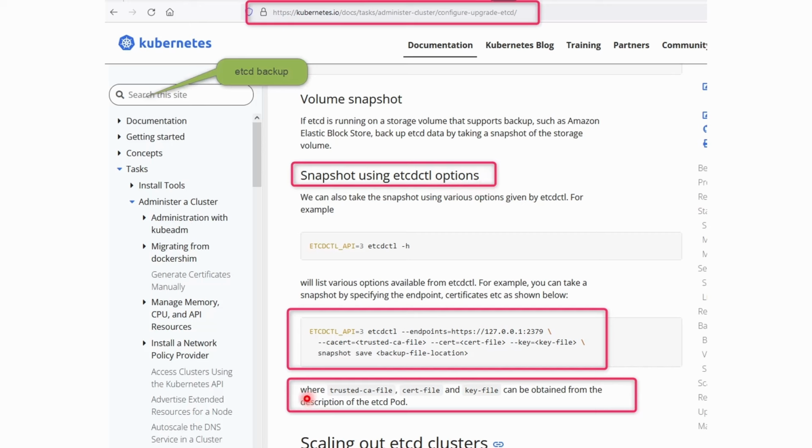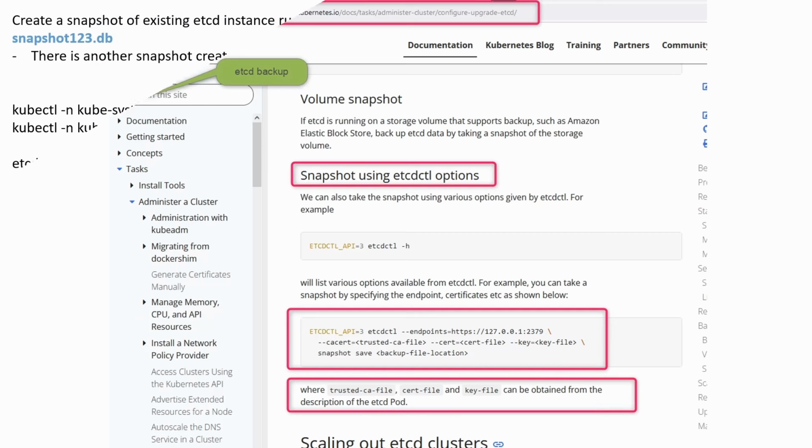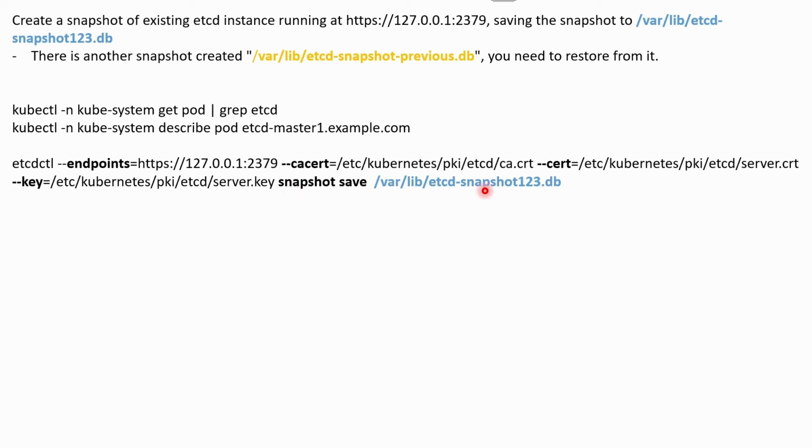If you read this, the trusted CA file, cert file, and key file can be obtained from the description of the etcd pod. This is what I have already shown you. Okay. And we need to snapshot save, and we need to give this name: /var/lib/etcd/snapshot123.db. In the exam, you will observe a different file name, whatever file name you just mention here. This command will take the snapshot and save it in this file. We can also verify that this file is created with the help of the ls -l command. Now, our first task is complete.